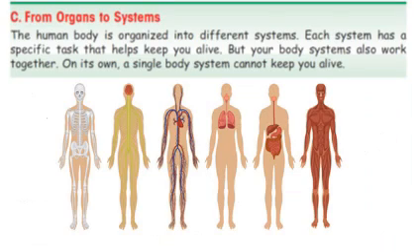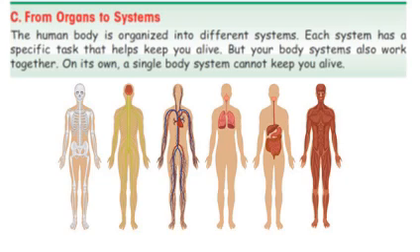The third level of organization, C, from organs to systems. Tala, can you read please? The human body. From the organs to systems. The human body is organized into different systems. Each system has a specific task that helps keep you alive. But your body systems also work together. A single body system cannot keep you alive. So the different organs will form body systems.